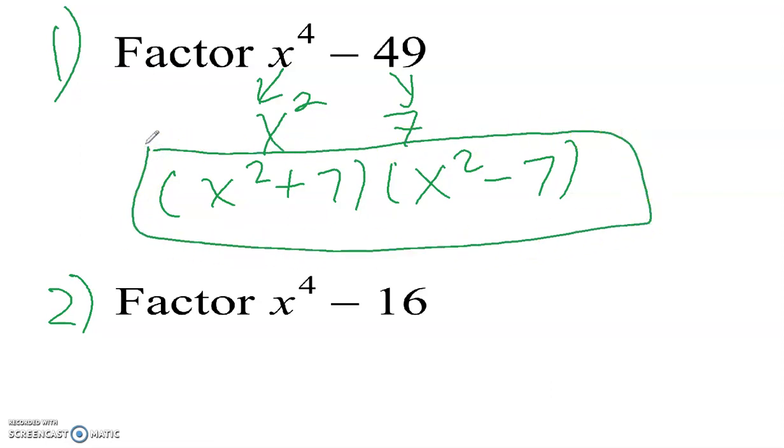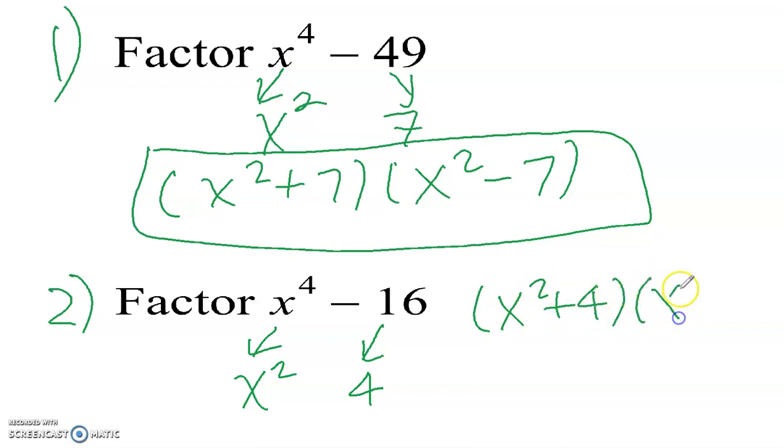But contrast that with number 2. Number 2, the square root of x to the 4th is x squared. The square root of 16 is going to be 4. So we have x squared plus 4 and x squared minus 4. But the second factor, the x squared minus 4, we can continue factoring with that because the square root of 4 is 2. So we have x plus 2, x minus 2.